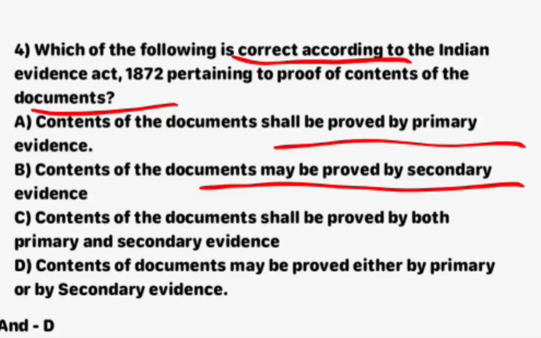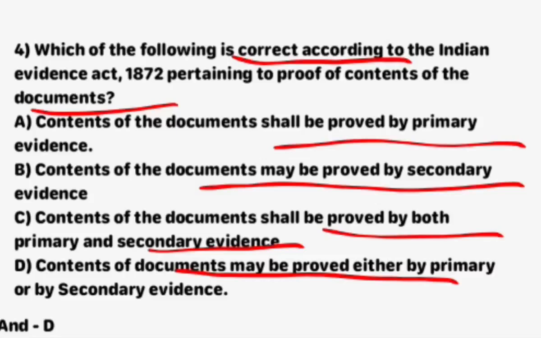Option C, contents of the document shall be proved by both primary and secondary evidence. Option D, contents of documents may be proved either by primary or by secondary evidence. Option D is correct. Contents of documents may be proved either by primary or by secondary evidence.